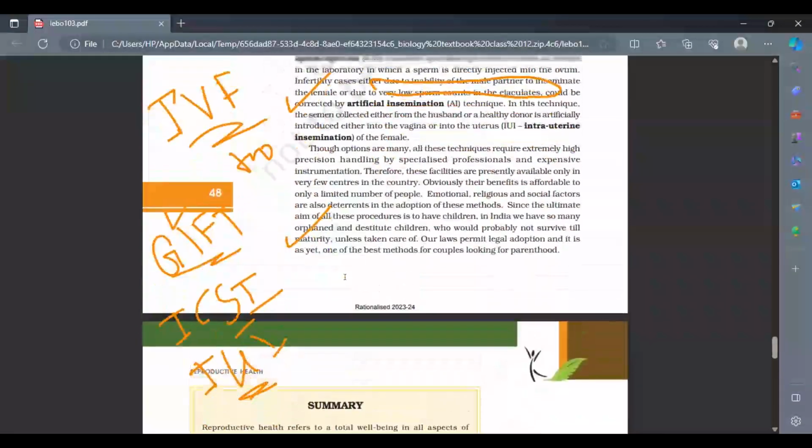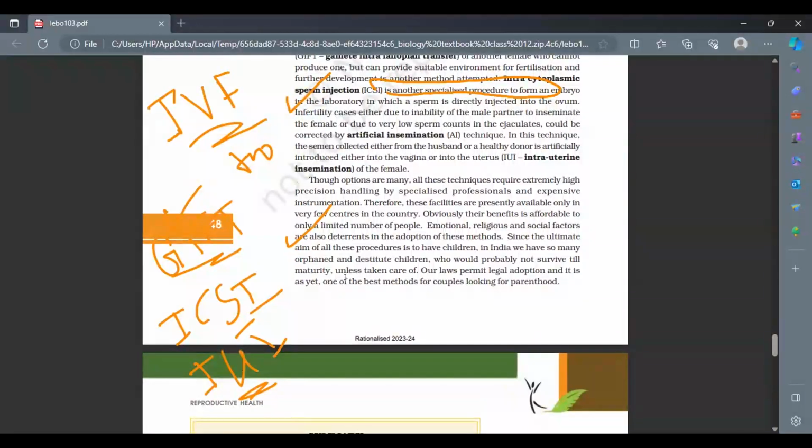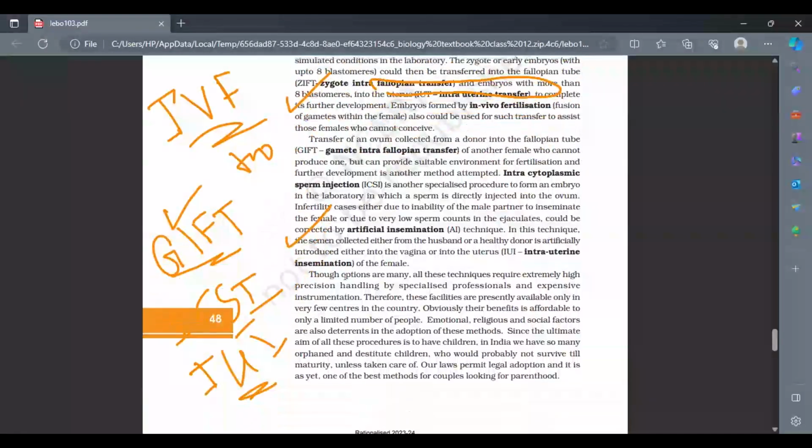Fine. So let me just revise the whole topic, and we are done with this chapter now. And I think you are now clear. The chapter doesn't hold a very high weightage, but obviously there are certain very important things there, especially when these questions are asked in the form of case studies. So at that time you need to be very careful. So let me go to a few of the NCERT questions I want to discuss in this chapter.